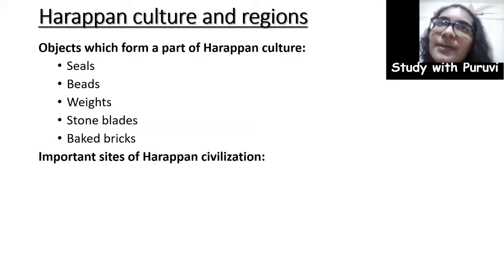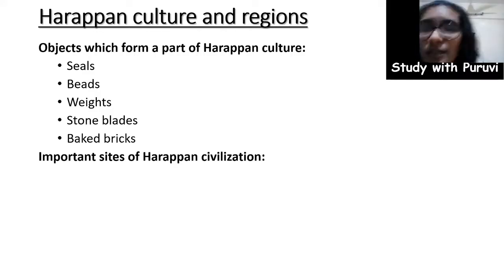Because of the seals, we have the Harappan script. The Harappan script has been found to be written on the seals, and that is how the archaeologists know that there was a particular script that was used in the Harappan civilization, and they're trying to decipher it. There has been a lot of research going on till now. So seals were another important part of the Harappan culture.